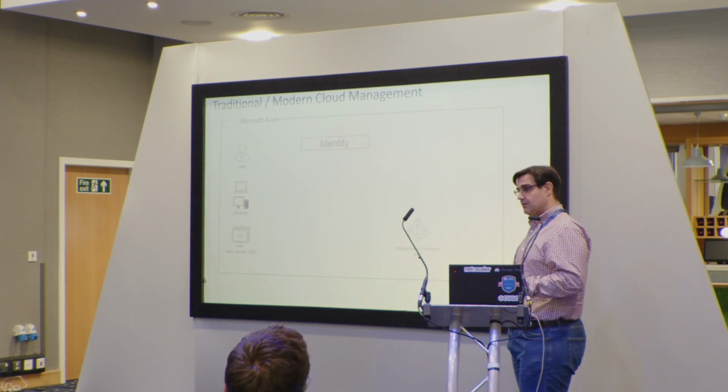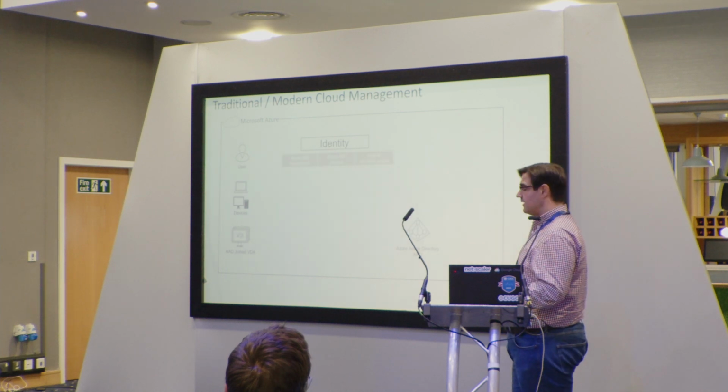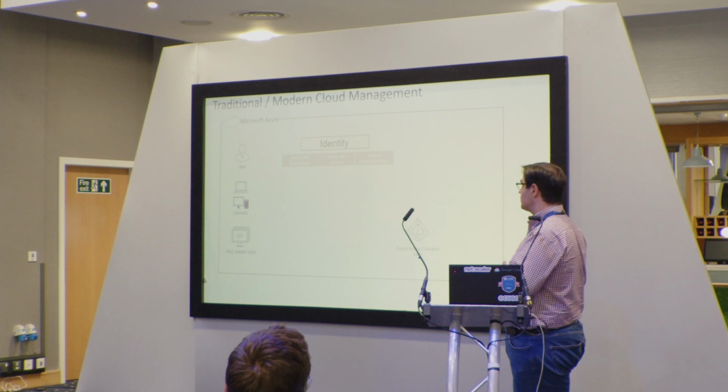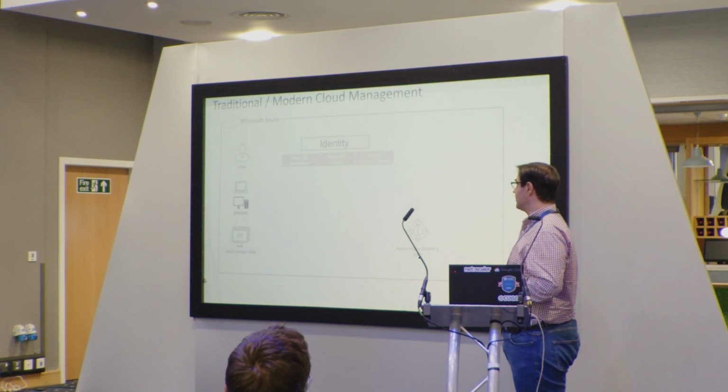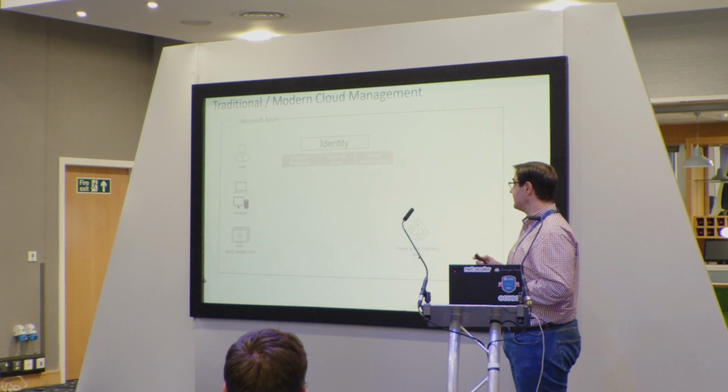And for the identity, there are 3 types of identities that we can have in Azure. So we have Azure AD Register, Join, and Hybrid, and I'm going to explain this a little bit more in the next slide.